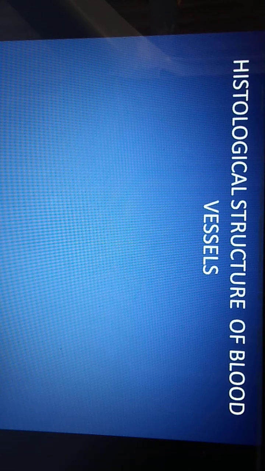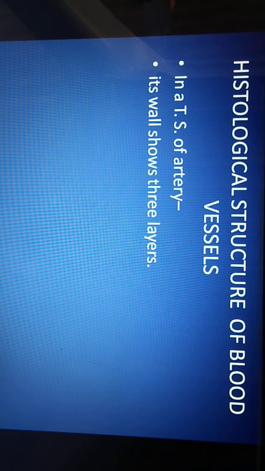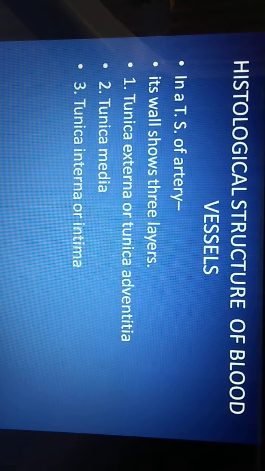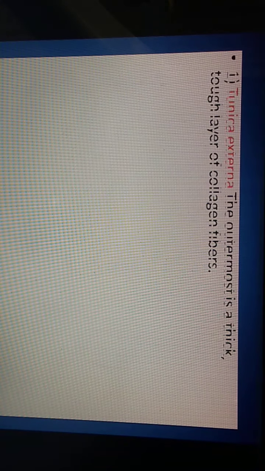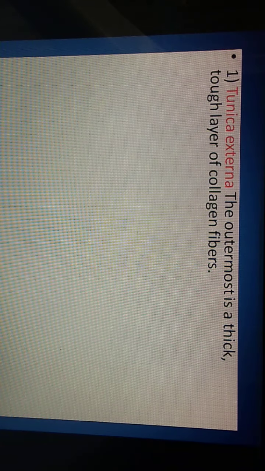In it, one can observe the three different layers: tunica externa, tunica media, and tunica interna. Out of that, the first one is tunica externa. Tunica externa is the outermost, thick as well as tough layer of the artery, which is formed by collagen fibers.